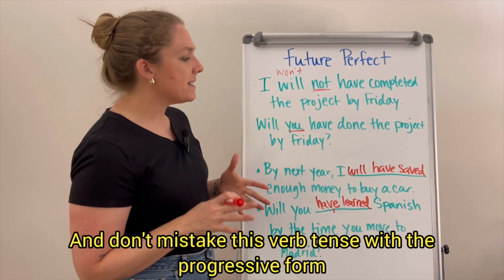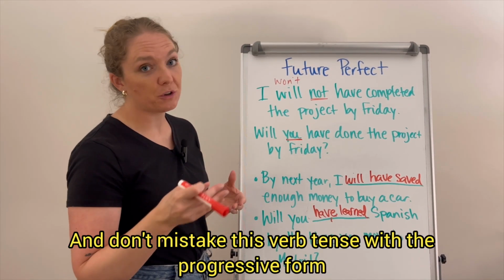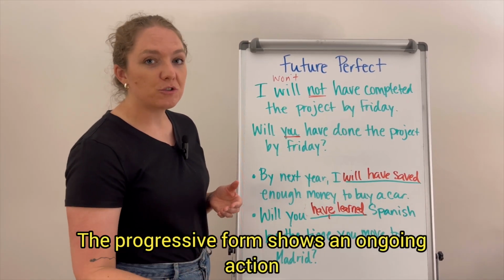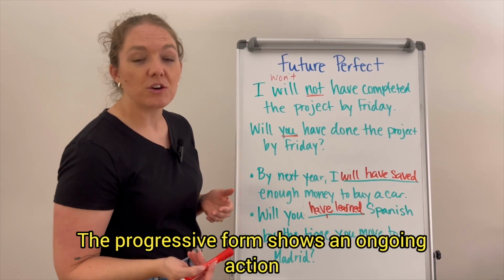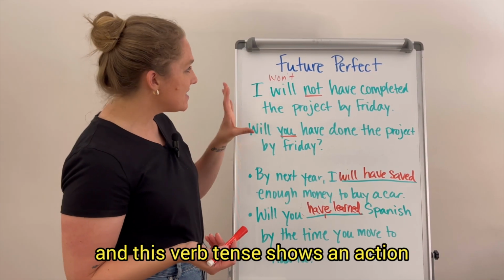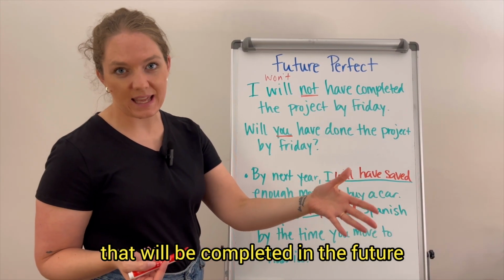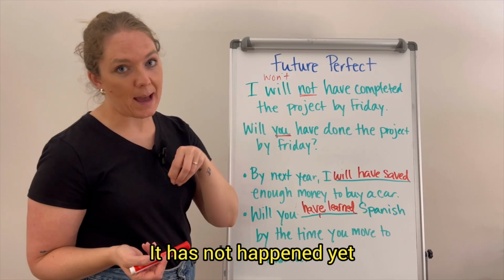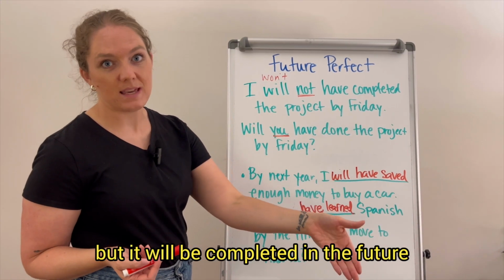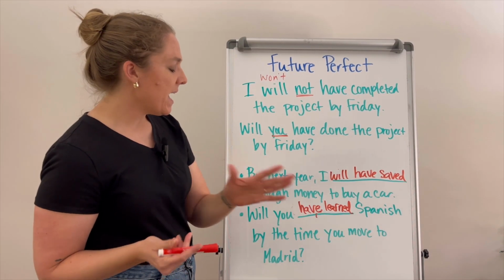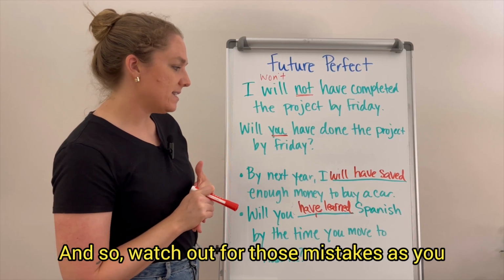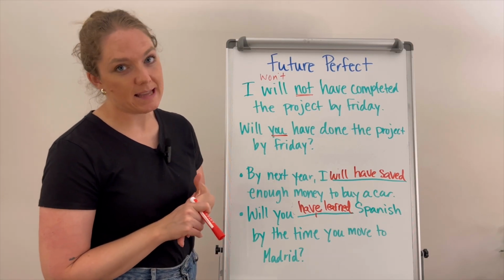And don't mistake this verb tense with the progressive form. The progressive form shows an ongoing action, and this verb tense shows an action that will be completed in the future. It has not happened yet, but it will be completed in the future. And so watch out for those mistakes as you learn this verb tense.